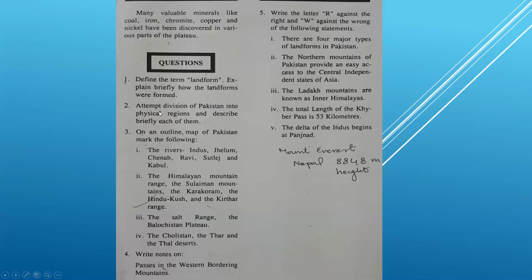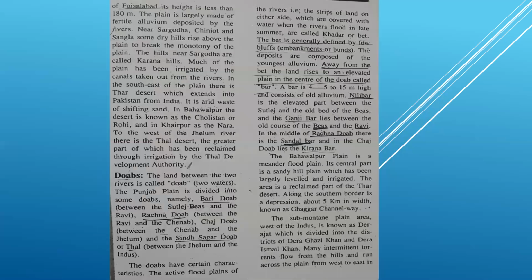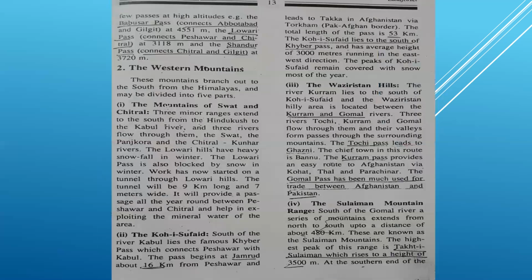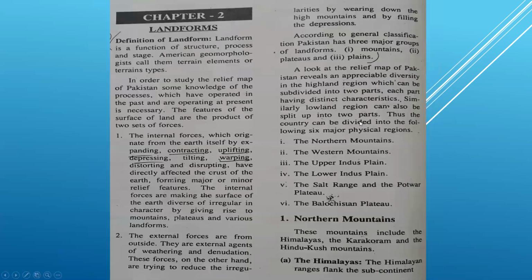Now, if this question comes in your paper, I will tell you how you will write it. Okay, this is the answer. Now you will write the six physical regions. Of course, first of all, you will mention these six names. You will write like this.